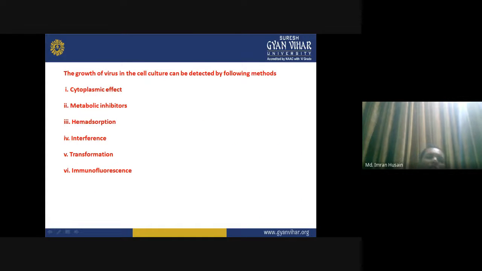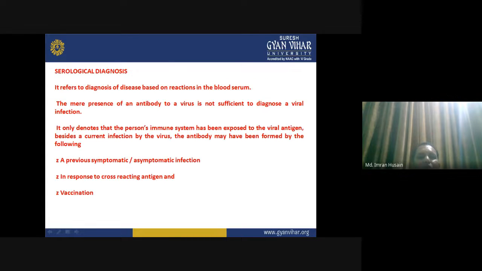So the growth of virus in cell culture can be detected by methods like cytopathic effect, metabolic inhibitors, hemadsorption, interference, transformation, immunofluorescence. Serological diagnosis refers to diagnosis of disease based on reaction in the blood serum.